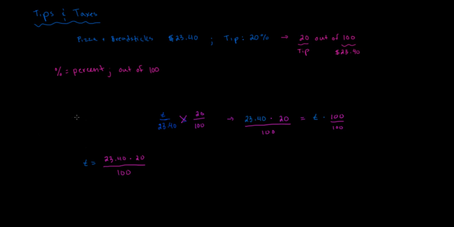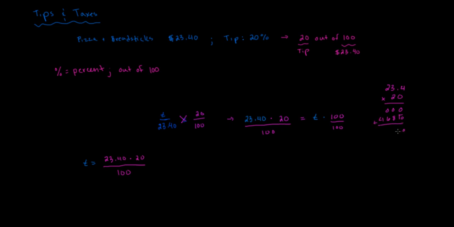So 23.40, let me do it over here. We've got 23.4 being multiplied by 20. Remember, we don't have to line up our decimal point because we're multiplying. We get zeros for the first three numbers, because it's 20, so that's 0 times 4, times 3, times 2. We have to have our placeholder. And then we get 2 times 4, which is 8. 2 times 3, which is 6. 2 times 2, which is 4. We'll add all those up.